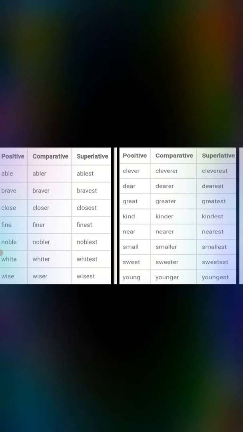And there are many other words. Here is a list of some words in the positive, comparative, and superlative degree. You can note it down.